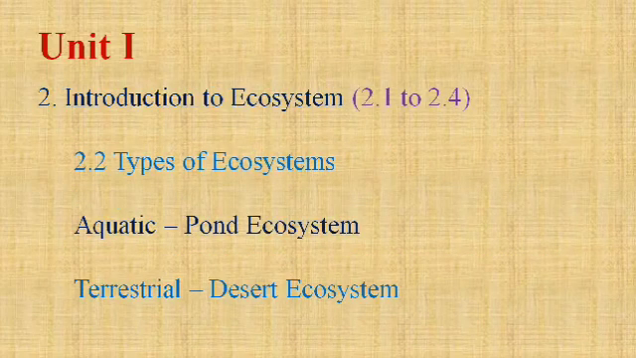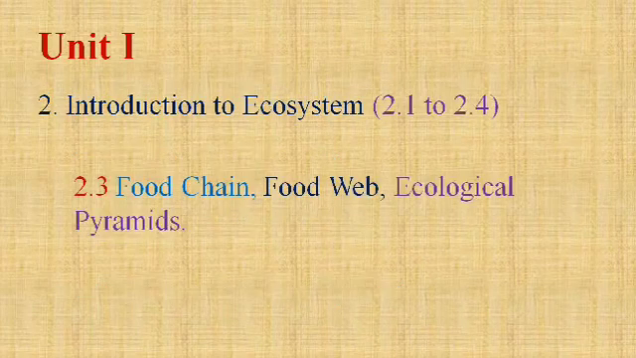The next segment of unit 1 is introduction to ecosystem. We have to discuss two types of ecosystem, one aquatic and one terrestrial. In case of aquatic ecosystem, we will discuss the pond ecosystem, and in case of terrestrial, we will discuss the desert ecosystem. Pond is where water is in rich quantity, whereas desert is where water is absent or very less, with harsh environmental conditions.